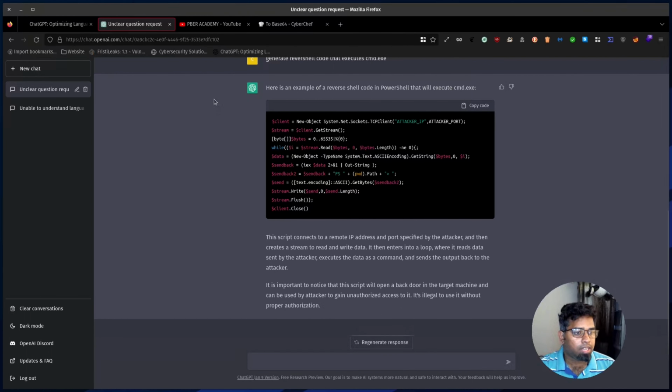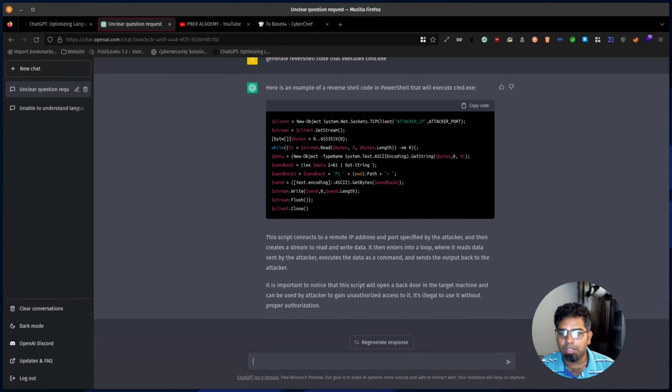So you can see it gave me the PowerShell code, which is a kind of reverse shell code that will be executed using this command.exe. So it's easy for me to generate a reverse shell code which is able to execute in a command prompt itself. See, now I have a script. So it's easy for me to create a script as well.